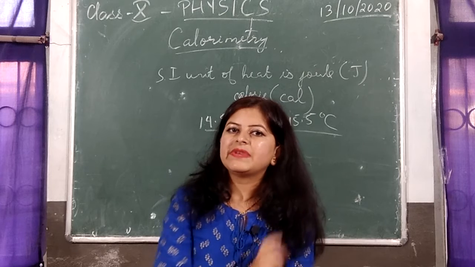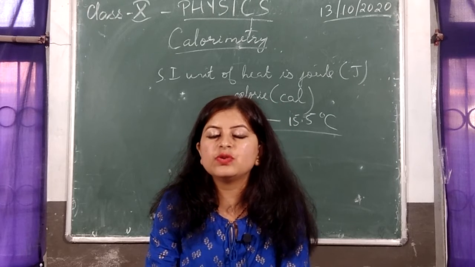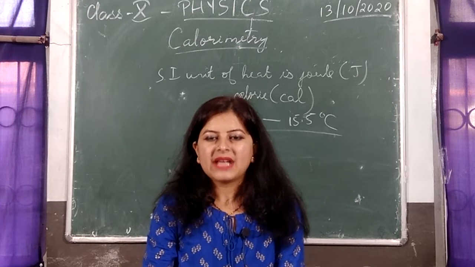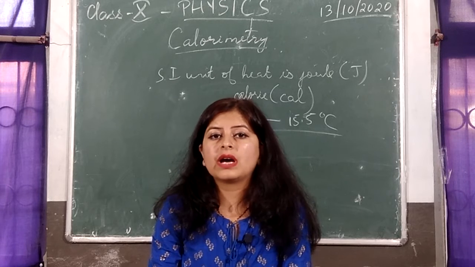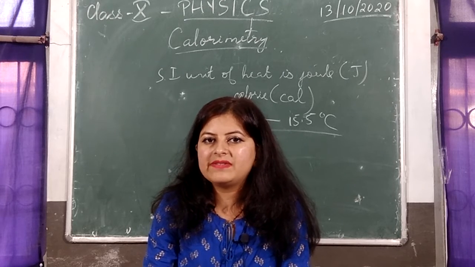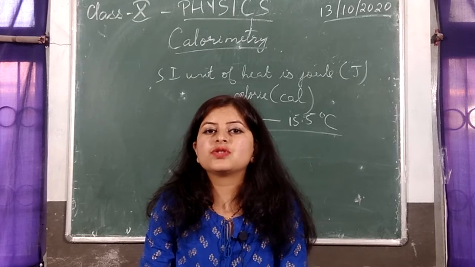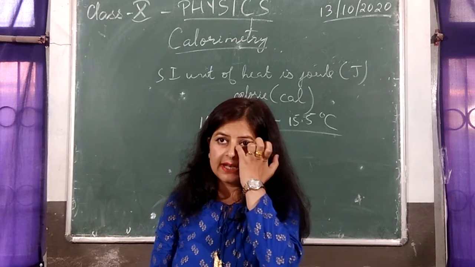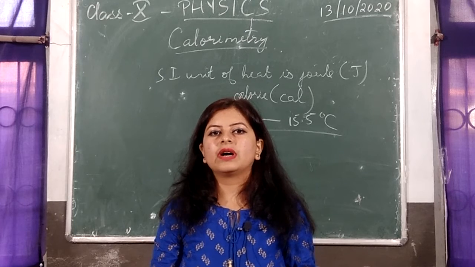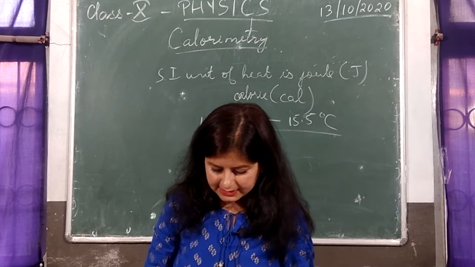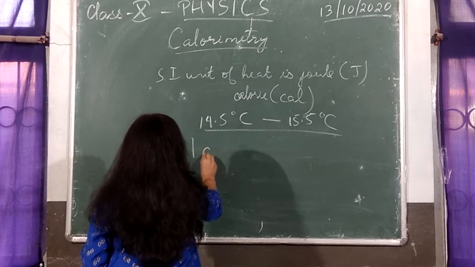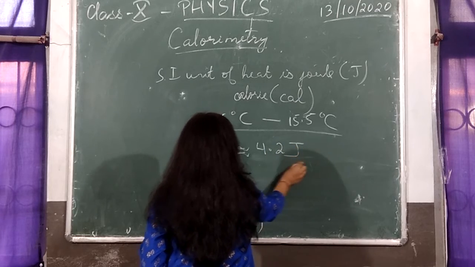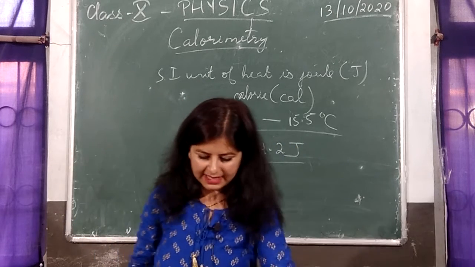If we take another interval of temperature like 1 degree Celsius to 2 degrees Celsius, it may not be exactly equal to 1 calorie. That's why we define calorie as the heat energy required to raise the temperature of 1 gram of water from 14.5 degrees Celsius to 15.5 degrees Celsius, that is through 1 degree Celsius. Now, there are two units as I told you. One is the SI unit, internationally accepted, and the other one is the commonly used unit. These two are related by the relation 1 calorie is nearly equal to 4.2 joule. That means calorie happens to be a bigger unit than joule.